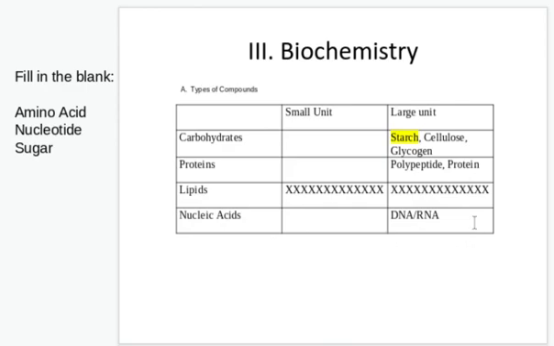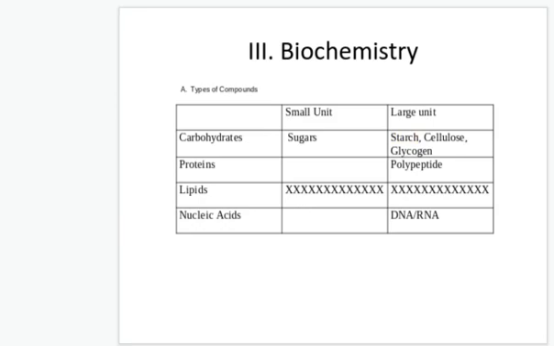And then finally, we have nucleic acids, and that's DNA and RNA, and what we call the little subunits that make up those strands. So let's see how you did. Carbohydrates, starch, if you digest it, it gets broken down into sugars, particularly glucose.